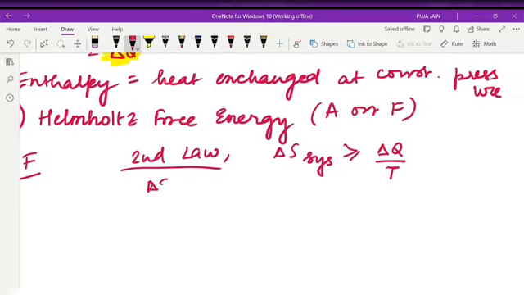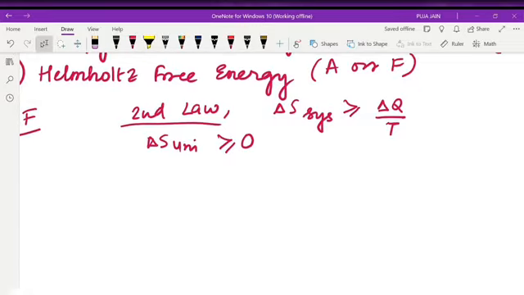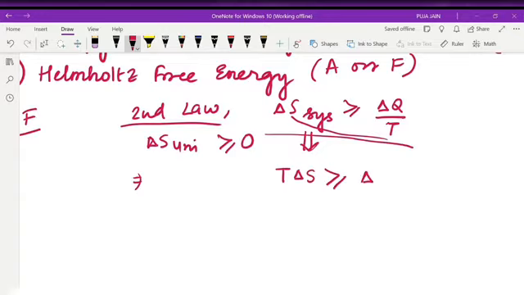We know delta S universe is always increasing. Entropy of the universe is always increasing. So I can always say that delta S universe is always greater than or equal to 0. Right? So from this, what can I say? Delta S system, we know delta S is what? If I take this T here, I can write T delta S is greater than delta Q. Right? So T delta S, delta Q can be written as what? Delta U plus P del V.